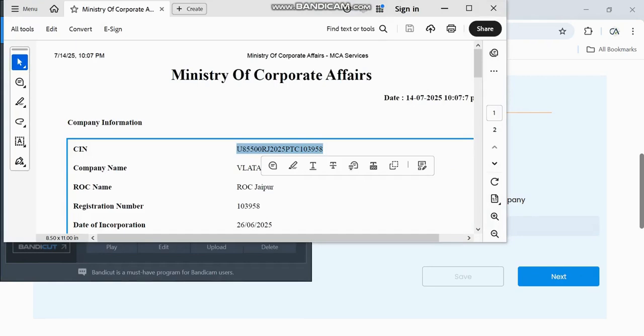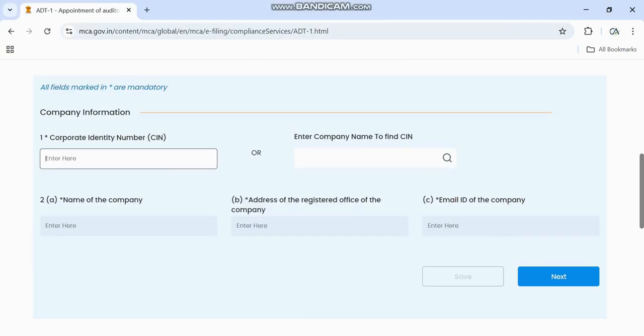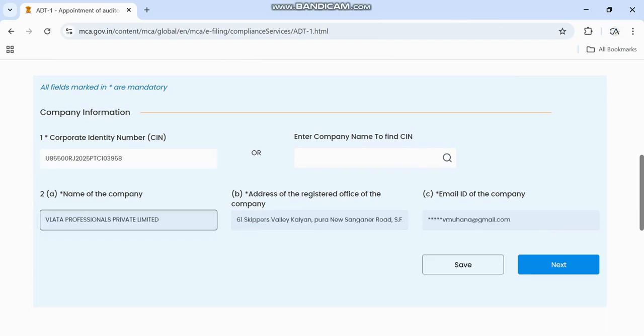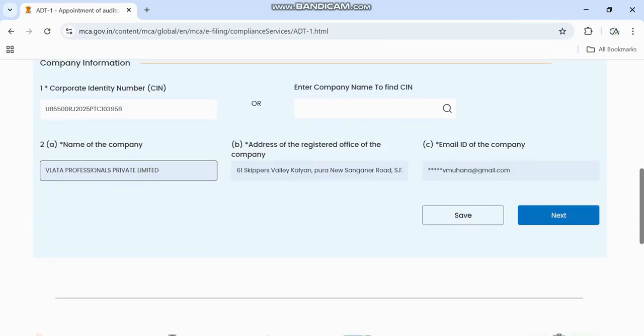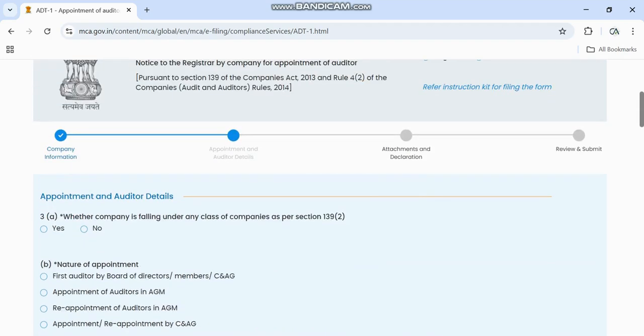This is a random company, so that you come to know what you have to fill. Then the name of the company, the address and email ID come automatically, right? The second page opens, asking whether the company is falling under any class of companies as per section 139(2). No.